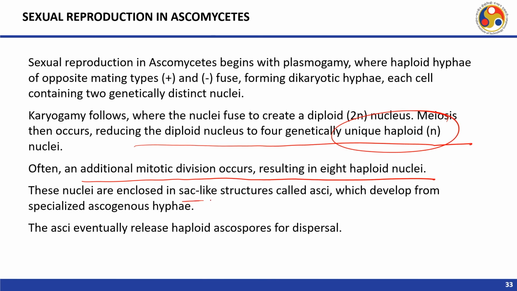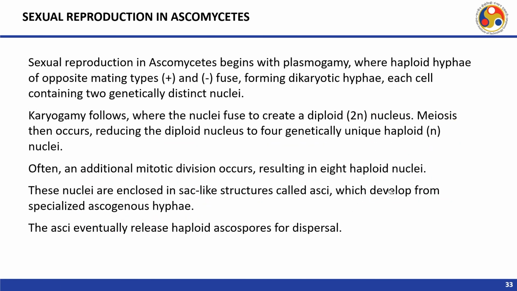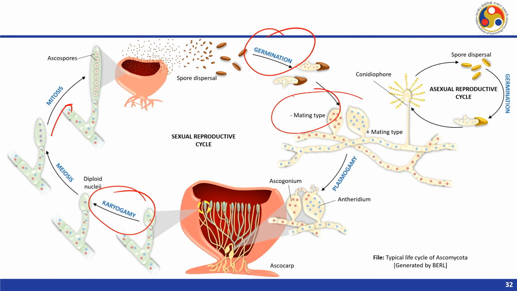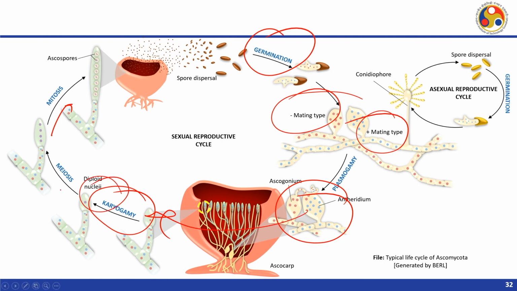These nuclei are enclosed in a sac-like structure called asci, which develops from specialized ascogenous hyphae. The asci eventually release haploid ascospores for dispersal. So, these are all getting released for dispersal, and then they germinate and give rise to the 2 mating types, which fuse by plasmogamy and complete the life cycle.